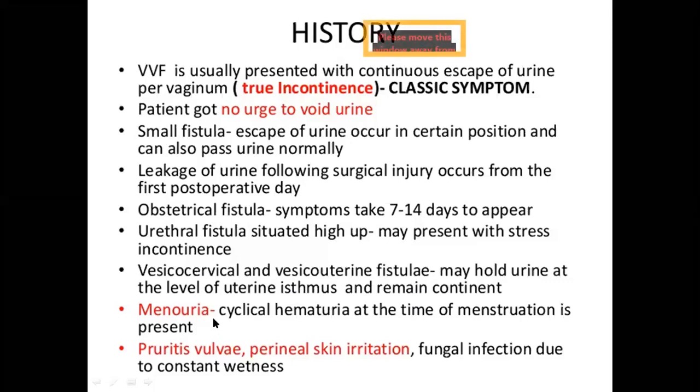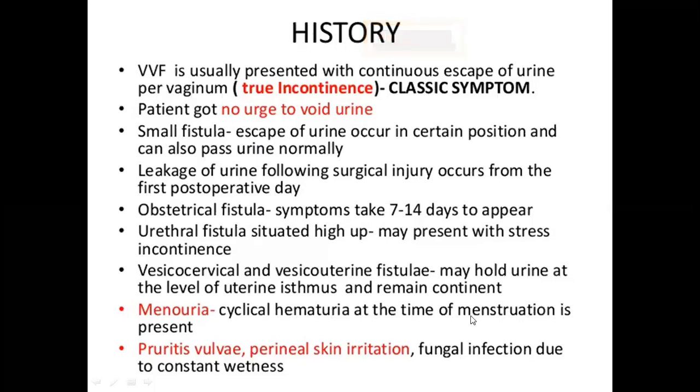What is menorrhea? Cyclical hematuria at the time of menstruation. In which type of fistulas will menorrhea be there? The menstrual blood is coming out through the urine. Menorrhea, cyclical hematuria at the time of menstruation, is present in which type of fistulas? Uterine fistulas or vesico-uterine fistulas, that is, communication between the uterus and bladder, and or communication between the uterus and urethra.